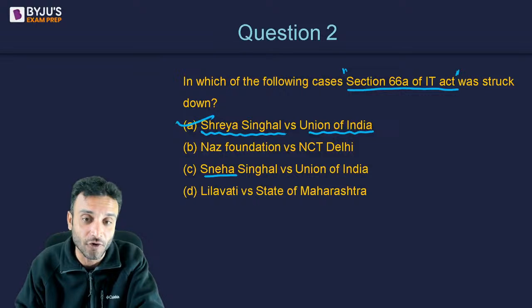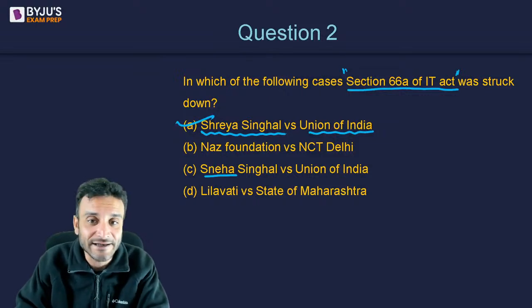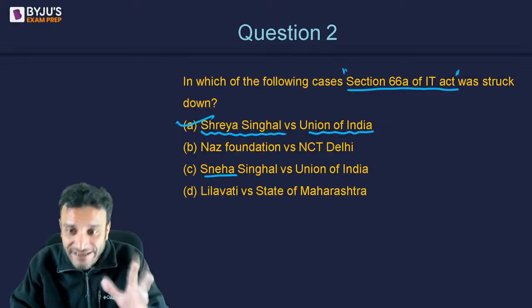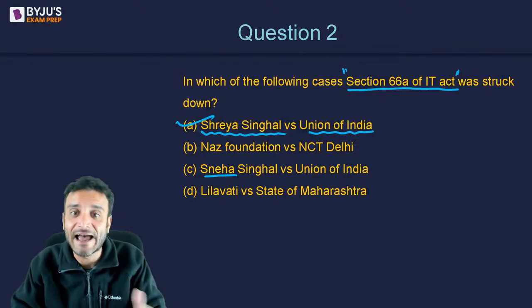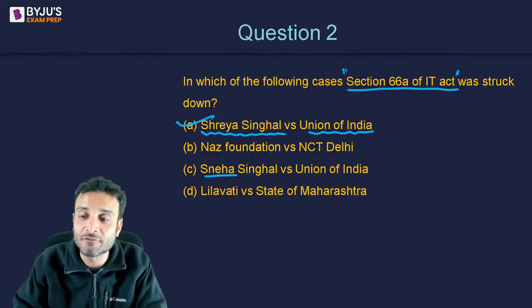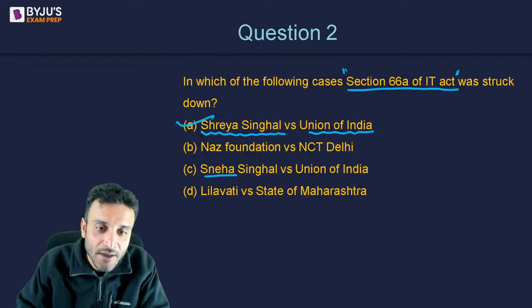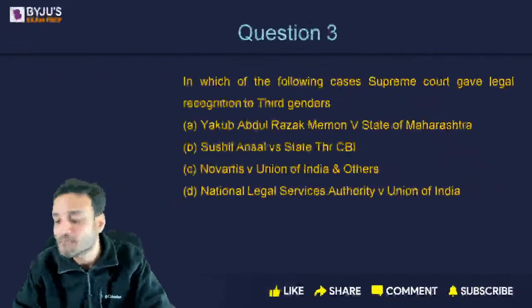Very, very important for all of you who are preparing. Is that clear? So please try to understand that 66A was struck down by the Supreme Court in Shreya Singhal's case. Very, very important. Moving on to the next question. Question number 3.